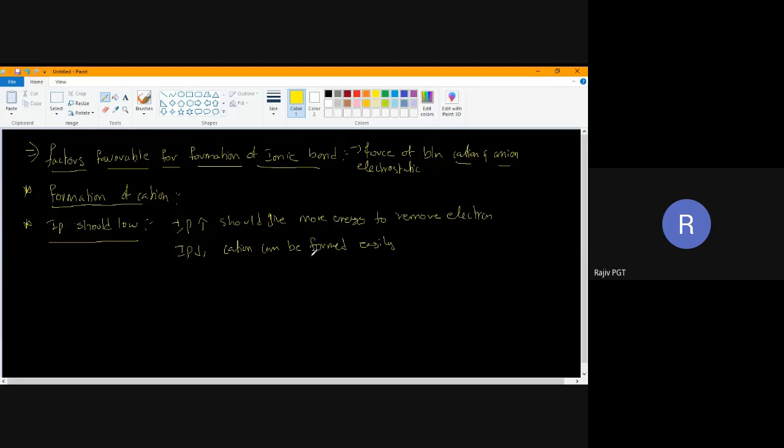Now, questions can be based on this. Na+, K+, Rb+ and Cs+. Which cation can be formed easily, children? Cs+ can be formed easily. Why? Because IP values decrease down the group.